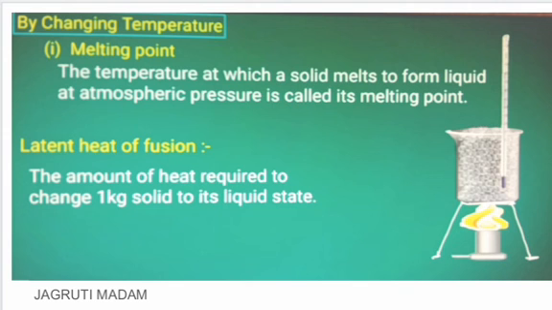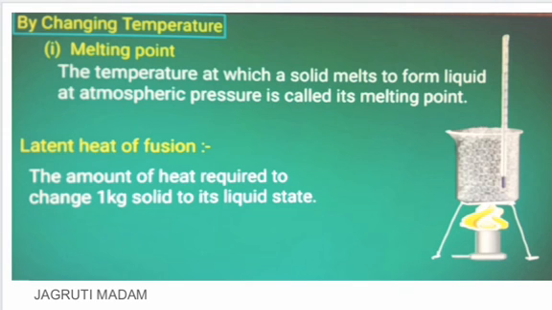Initially it will be using up the energy to overcome the molecular bond of attraction, because it has to increase the space between the two molecules so that it can change into the molecular structure or atomic structure of the liquid state. So initially whatever energy you supply is used by the molecules to overcome the molecular bond of attraction, but once it overcomes it, the solid starts changing to liquid. This particular temperature is said to be its melting point.